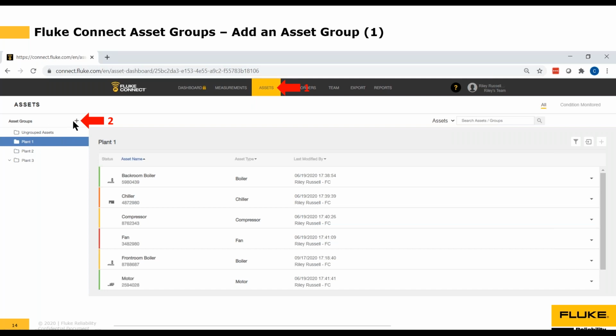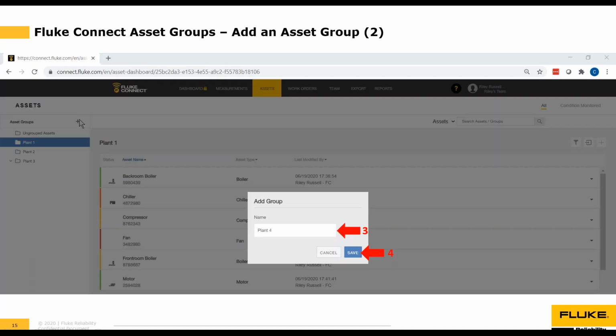And in this case, since the plus sign is next to the asset groups, the plus sign will create a new asset group for us. So we would just click the plus sign, and that will bring us to a pop-up box called Add Group. So we've clicked the plus sign. Now we can enter in the name of the new asset group that we want to add to our software.